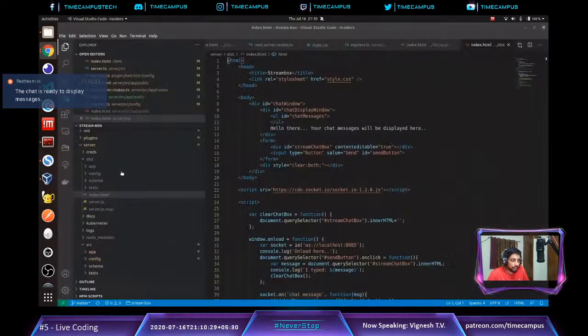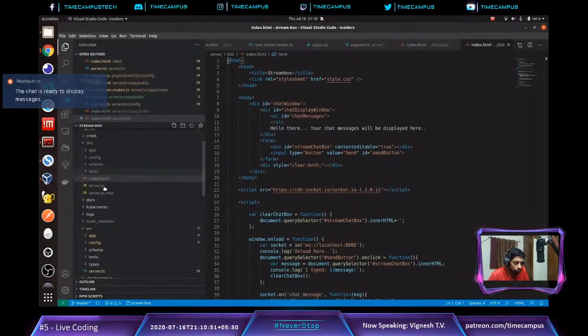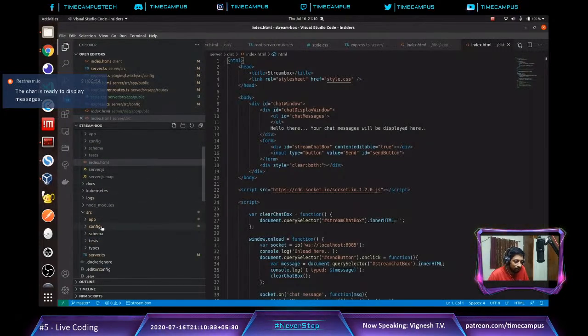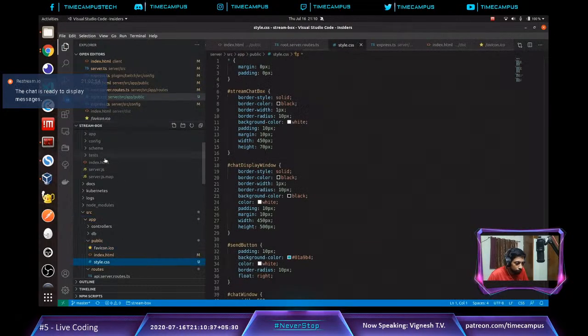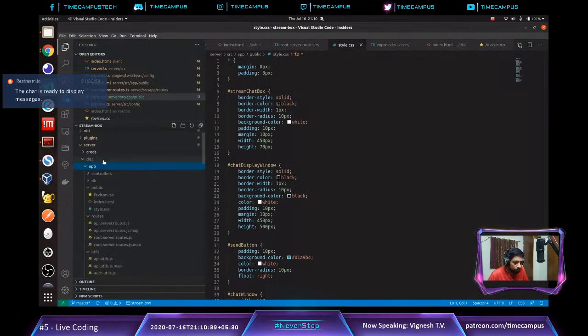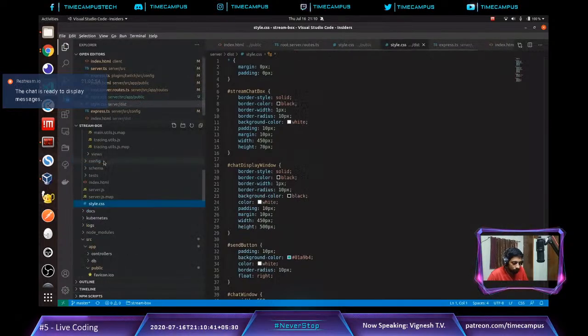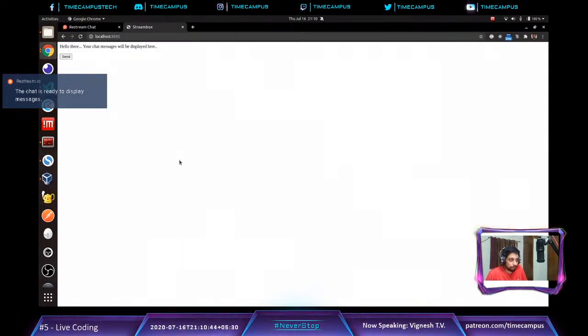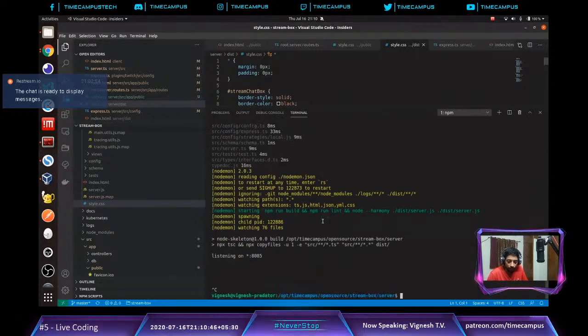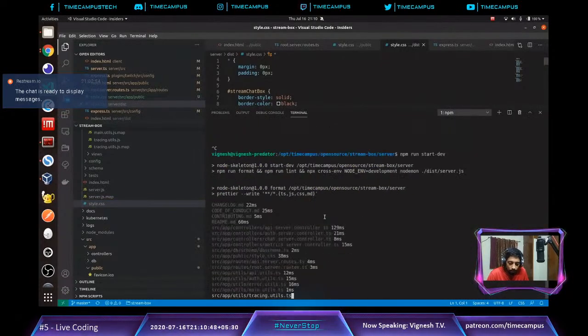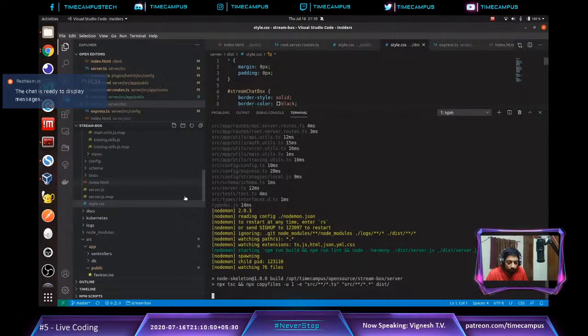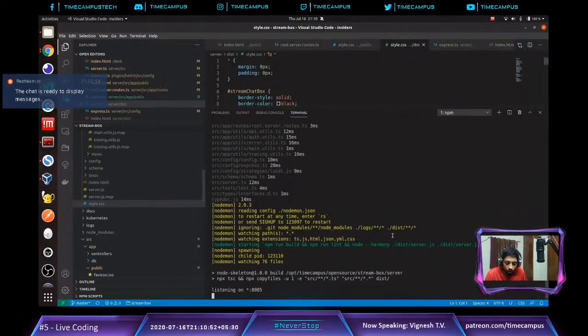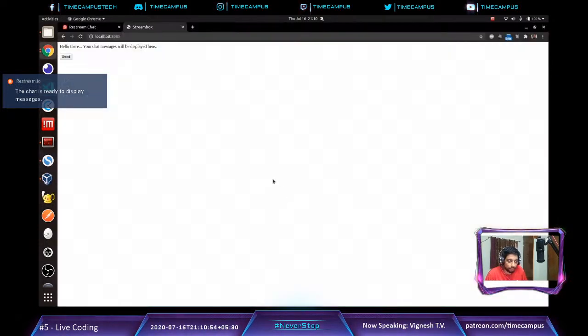Okay, I have my chat box here. The issue is not actually fixed, but we have done some hack to temporarily fix it. So let me add the styles as well. Okay, so now let me re-render it. So if you notice, what is happening is, the copy files part is not working, so that's why it is not coming.